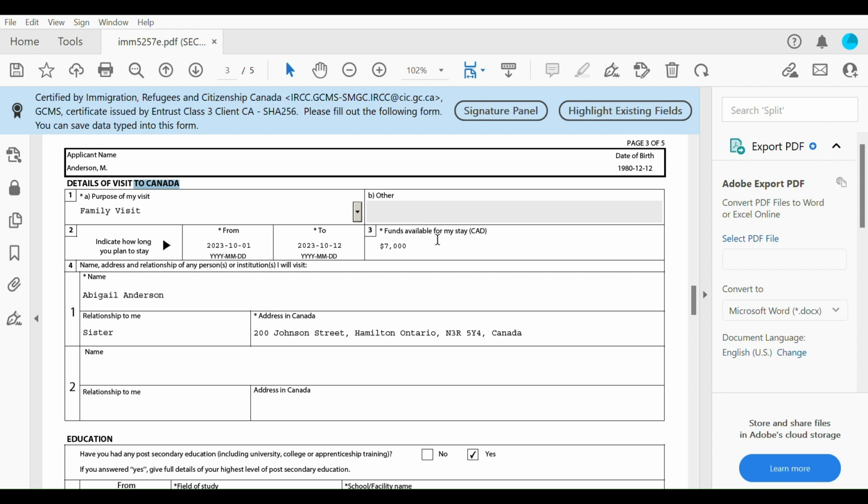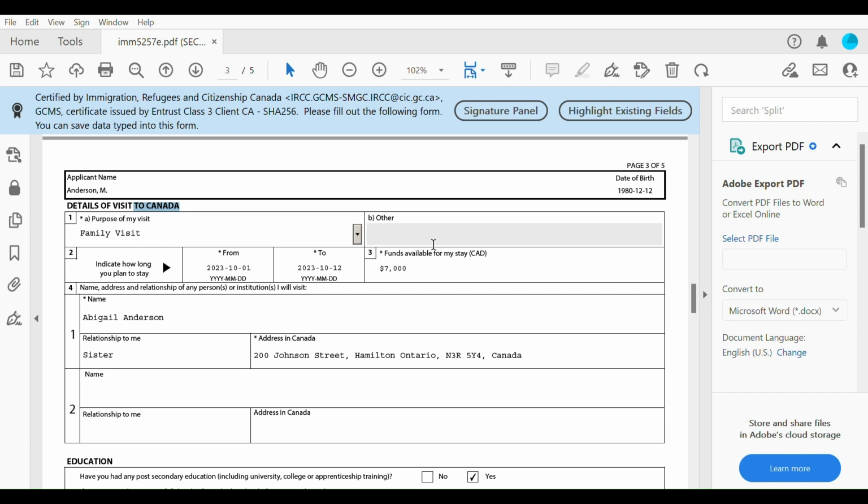Also, it depends on where you're going to stay. If the person that is inviting you is going to be housing you for free, or if you're going to be paying for hotel bills. So put in the funds, you have to factor all that into consideration, what you're going to be buying and stuff like that. If the person that is hosting you is going to be paying for your feeding and your accommodation, then they are taking care of that part. But if you're the one that's going to be sponsoring your feeding, your accommodation, the things you're going to buy and stuff like that, the funds you're going to be putting here should make sense to the visa officer.